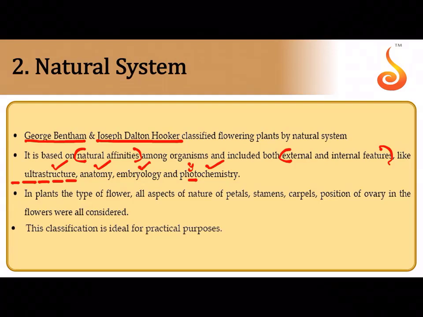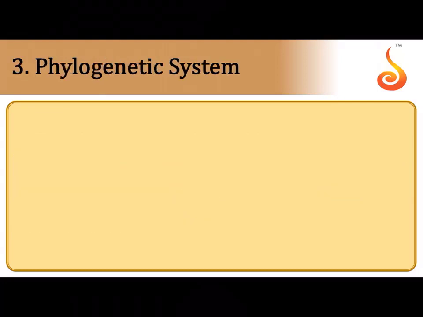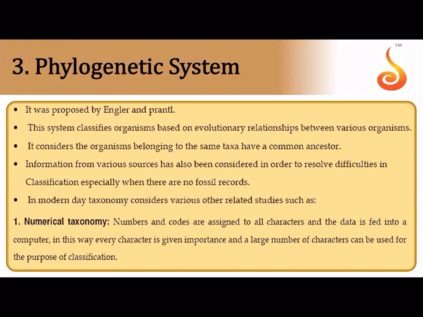Then it also takes into account the different types of floral characters or the sexual characters, and this is something which suits the practical purposes of classification, and we can say that it is somewhat a more scientific method of classification. It doesn't just take into account the visible or observable characters, it takes a lot of other features into account. Then the last and the most advanced type of classification is the phylogenetic system of classification.